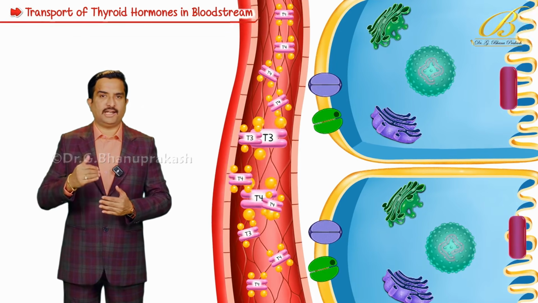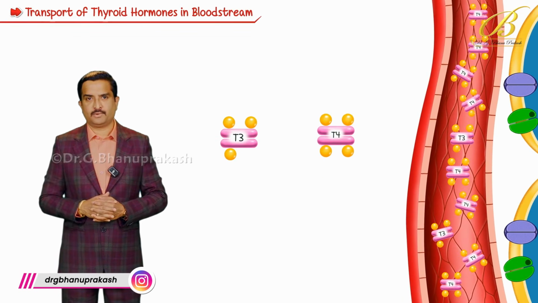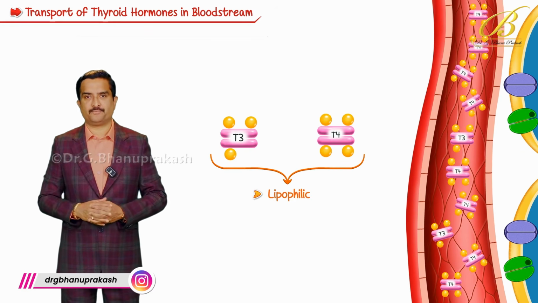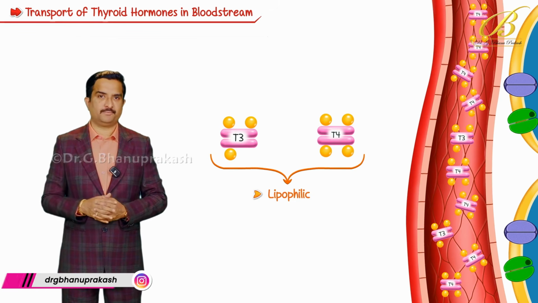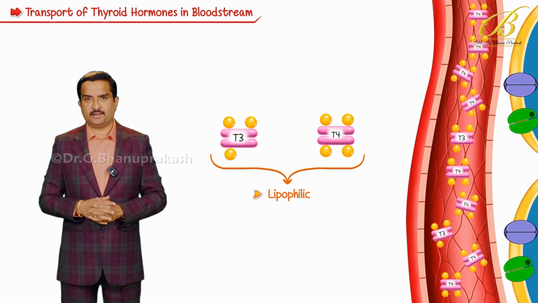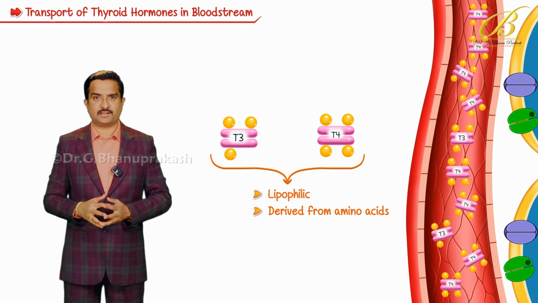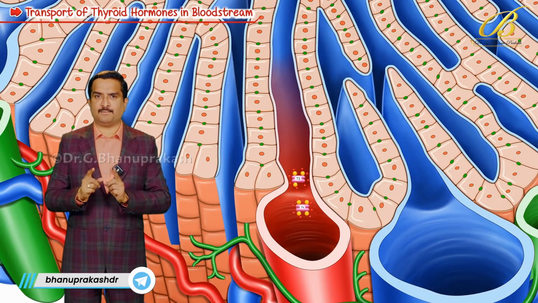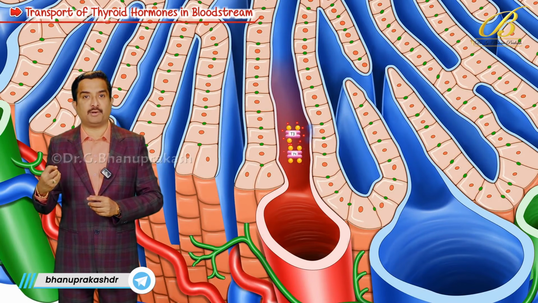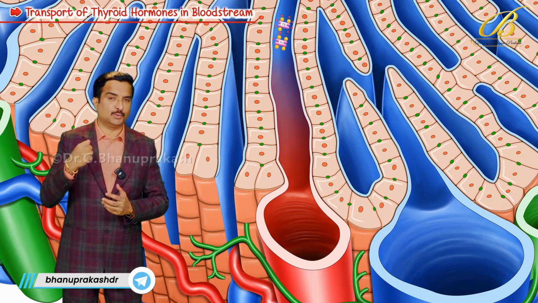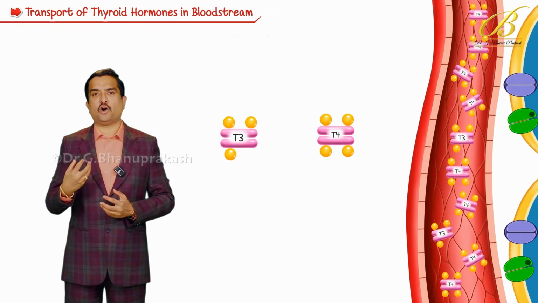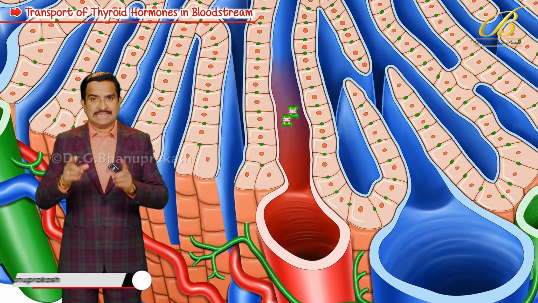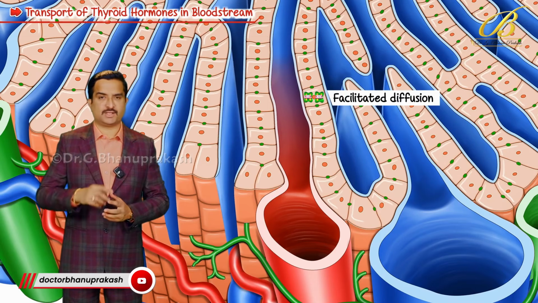Now remember, T3, which is triiodothyronine, and T4, thyroxine, are lipophilic in nature, meaning they are fat soluble. But despite being lipophilic, they are derived from amino acids and they carry a charged structure. So this prevents them from freely diffusing across the cell membrane like other steroid hormones do. Instead, thyroid hormones require a transporter protein to enter target cells. This is known as facilitated diffusion.